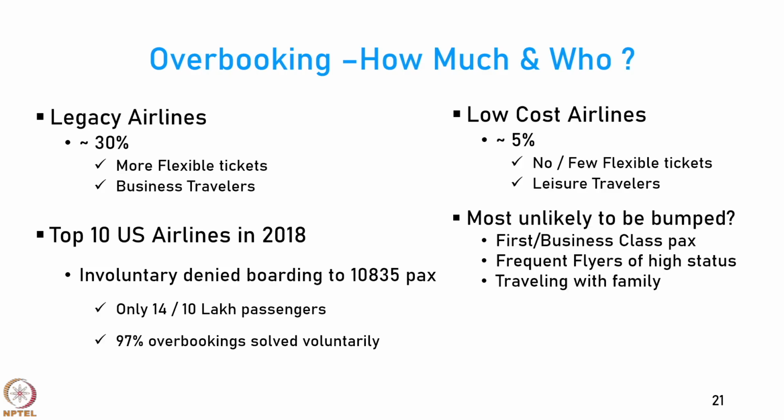We don't want to break the family and say the wife goes in the morning flight and the husband or the son in the evening flight. So when you travel as a family, you have a lesser chance of being bumped, or all of you may be bumped. Who is most likely to be bumped?